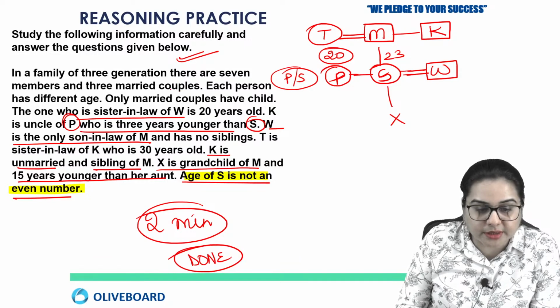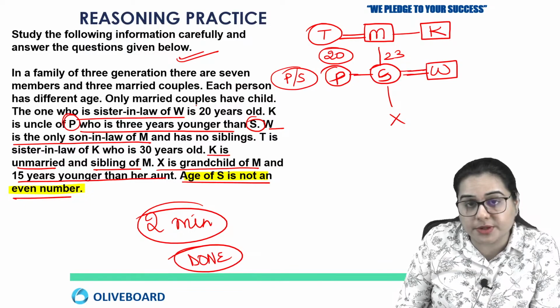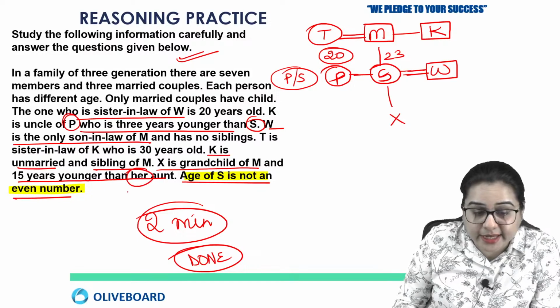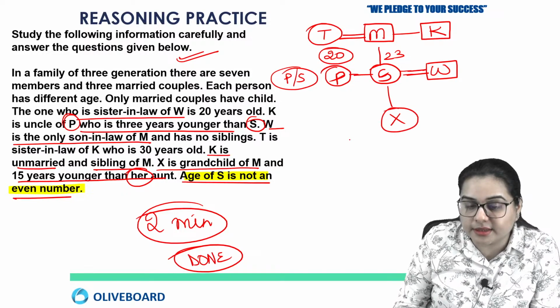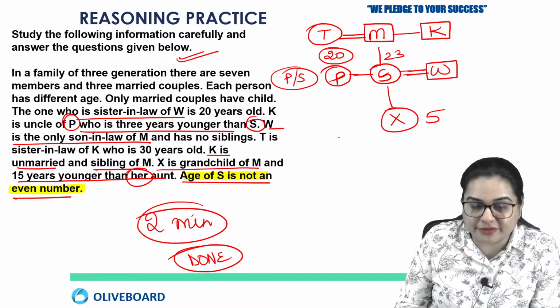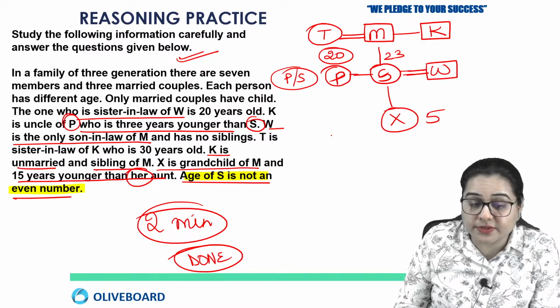Because in a family there are 7 members, right? We have already done that, and only married couples have a child. So just because there were seven members, we have to do this. Now about X, here he says than her aunt. Now "her" suggests that X is a female. So the age of X will be 5, right? Because she is 15 years younger than her aunt.